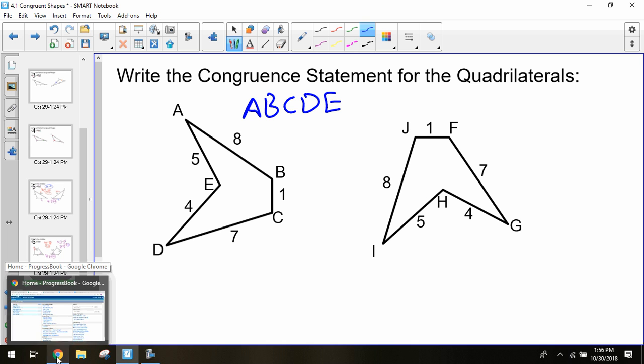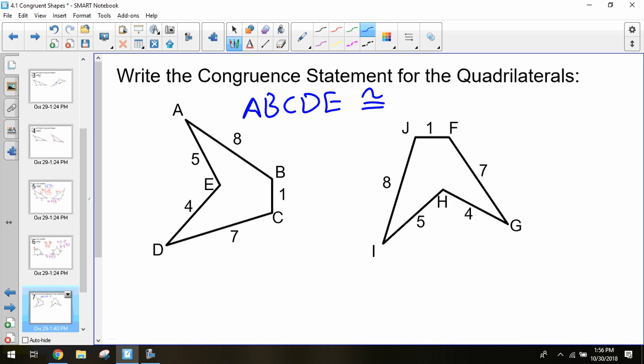And I need to figure out what A, B, C, D is congruent to in order to show that all those side lengths are matching up. I can't just write down the random letters of the other one. I need to make sure that I write them in a specific order to show that each of those side lengths is matched with its corresponding side.